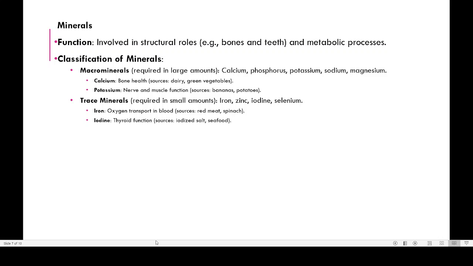Then finally we have trace minerals also. So that's regarding the minerals, etc.